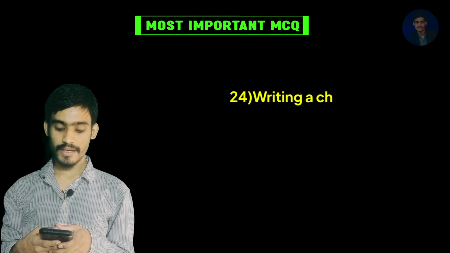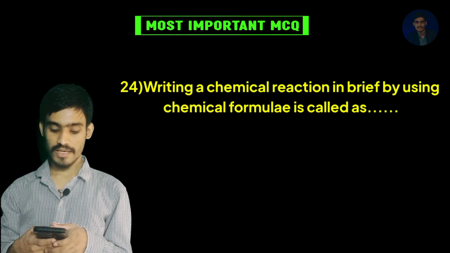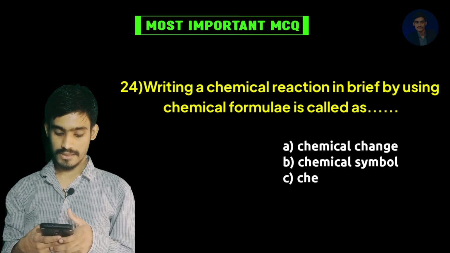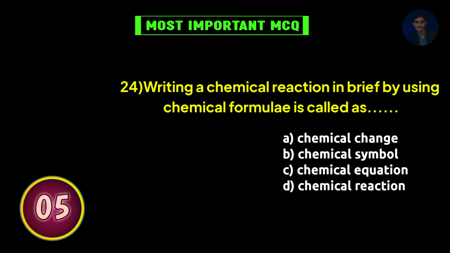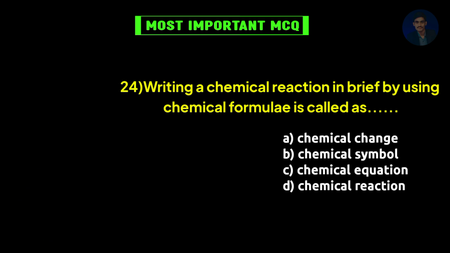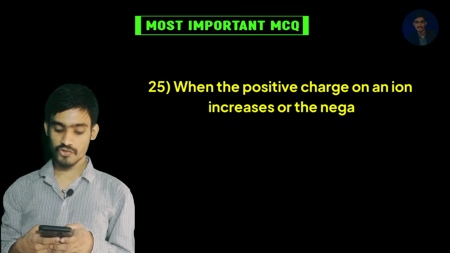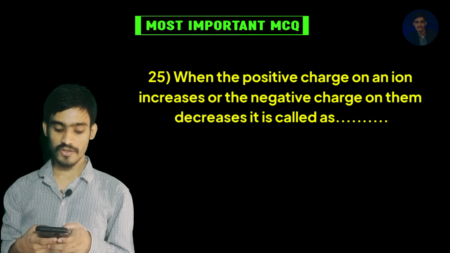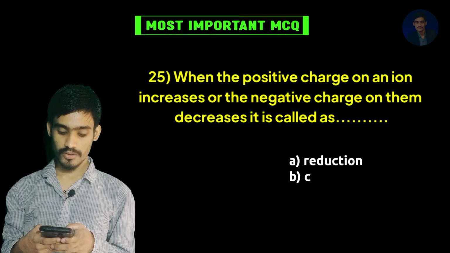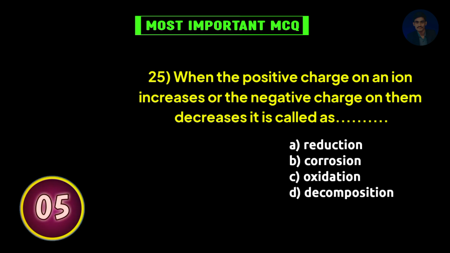Next, writing a chemical reaction in brief by using chemical formulae is called A. Chemical change, B. Chemical symbol, C. Chemical equation, and D. Chemical reaction. Correct answer is chemical equation. When the positive charge on an ion increases or the negative charge on it decreases, it is called A. Reduction, B. Corrosion, C. Oxidation, D. Decomposition.